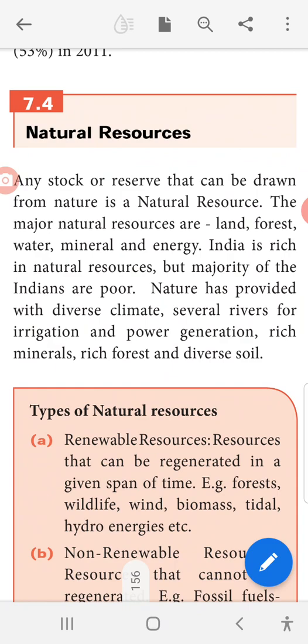India is rich in natural resources, but the majority of Indians are poor. Nature has provided us with a diverse climate, several rivers for irrigation and power generation, rich minerals, rich forest, and diverse soil. Diverse climate means different climates. The rivers are used for irrigation and also power generation. We have a large amount of minerals, large forests, and different types of soil.